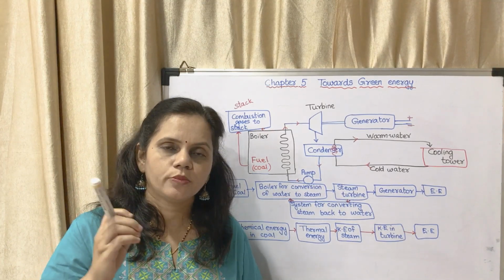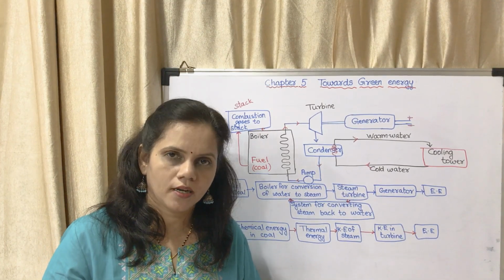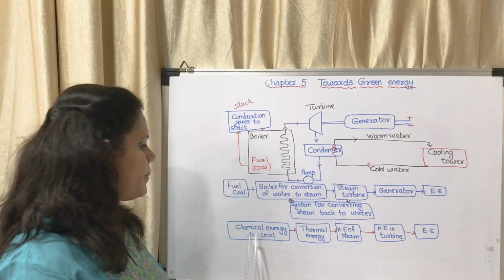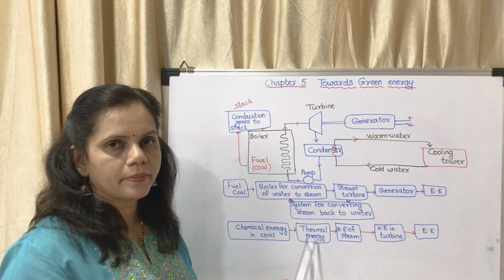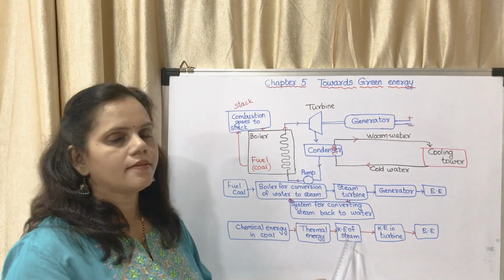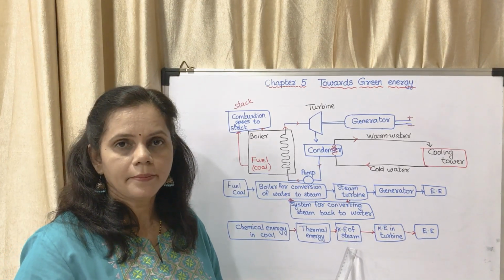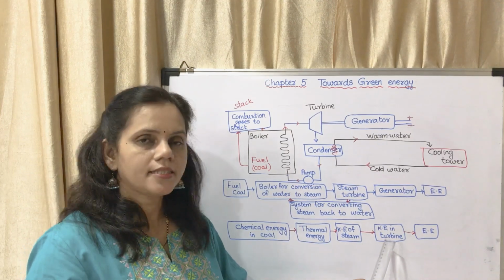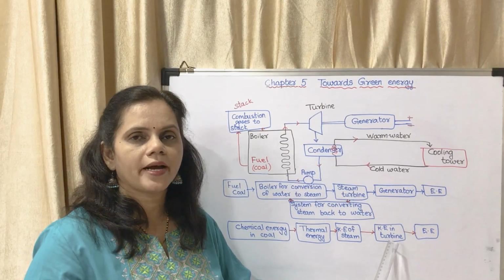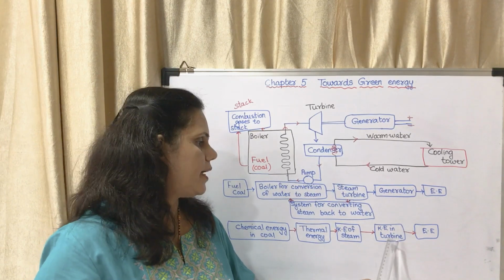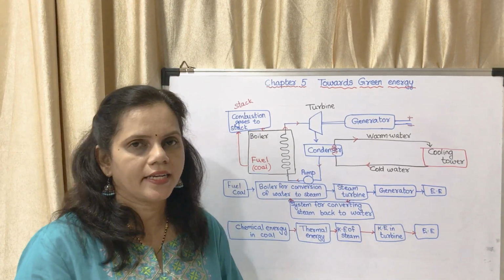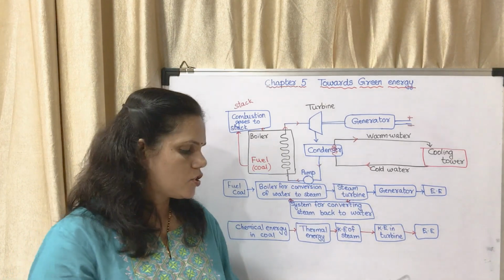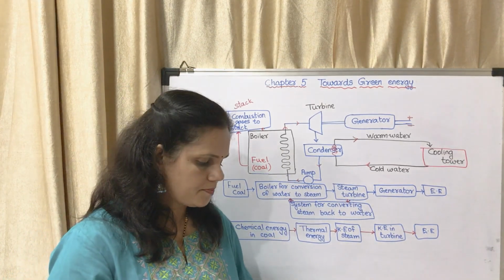It has to be converted from one form to another. So here the chemical energy in the coal is first converted into thermal energy by burning it. Thermal energy is converted into kinetic energy of steam, and it is passed on to the turbine. Then the turbine moves, that means the kinetic energy in the turbine is converted into electrical energy. So these are the two flow charts.